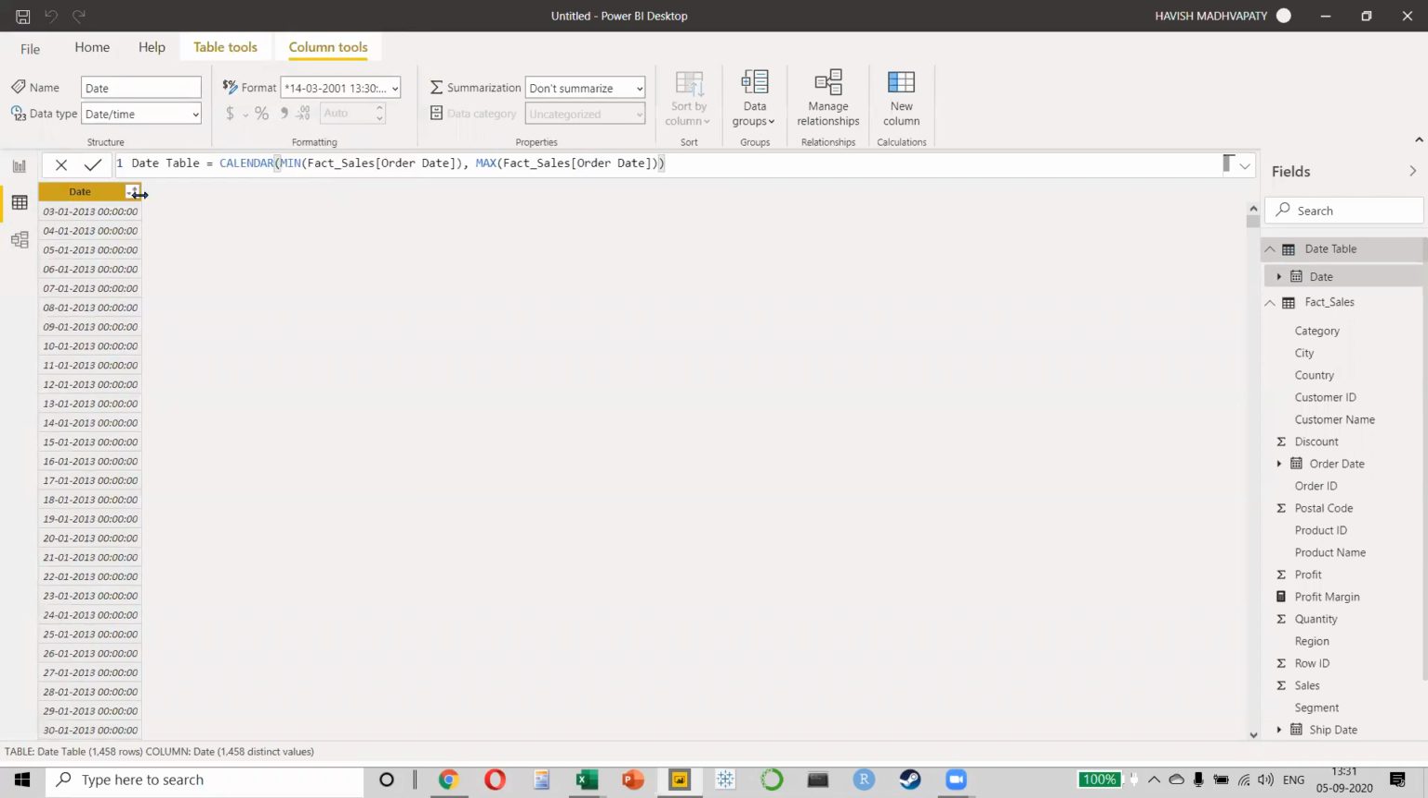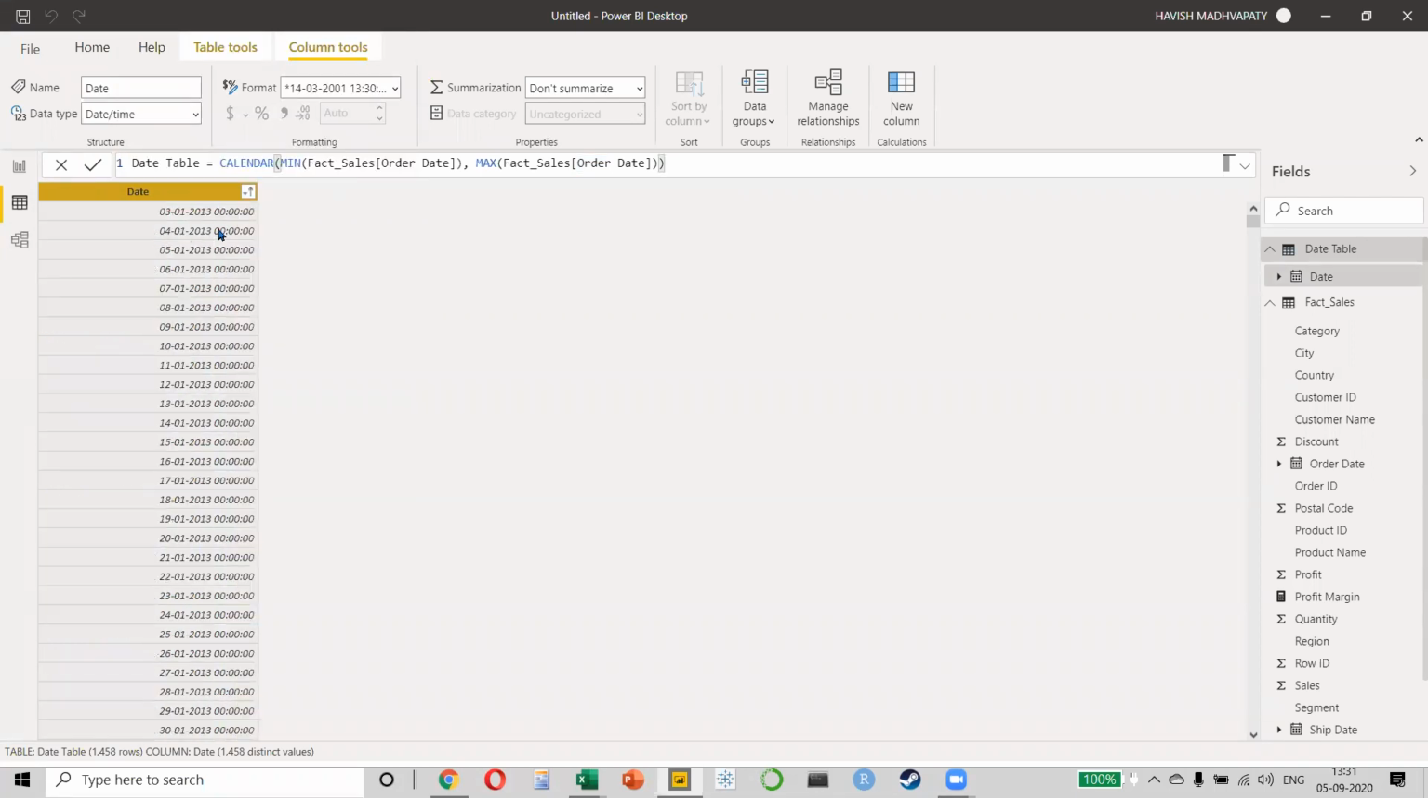Now, you would also notice that there is a time value, which is 12 midnight, 12 a.m. Do we need it? Not at all. If we had the actual time value, then it would have made some significance. But if I only want to show 12 a.m., then what's the point? So what I will do is I will just change the data type from date and time to only date.